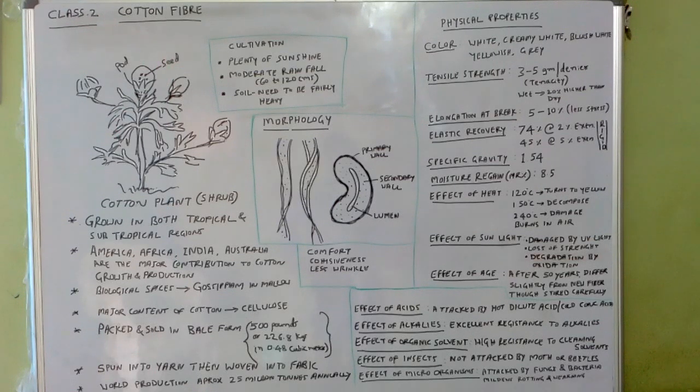Here, the cotton fiber plant, growth of the cotton fiber plant and regions of the globe, and species, and content of the cotton package, and morphology, environmental conditions required for cultivation, physical properties, chemical properties. These are all the basic, elementary things of the cotton fiber. It is a vast subject. Only cotton fiber, if we study in depth, is a vast subject.